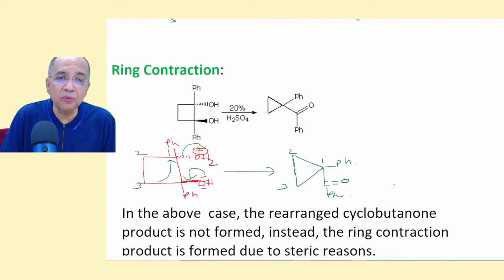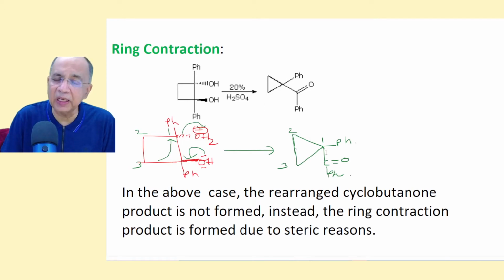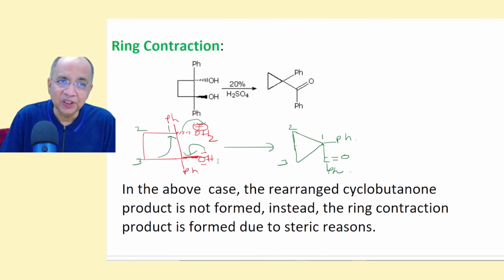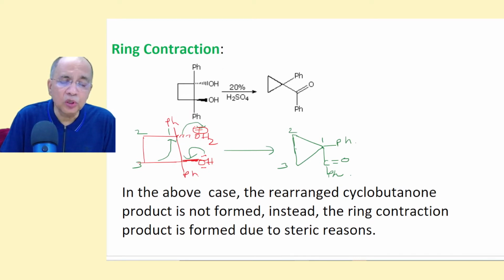Sometimes the normal product is not formed, particularly when you find cyclobutane diol. This is trans diol. You use dilute 20% sulfuric acid, you get a cyclopropane compound, ring contraction. See the mechanism. Now any one of the 2 carbons will lose water, and the other one will form a double bond with the consequent migration of the ring residue, so that it forms a 3-membered ring.